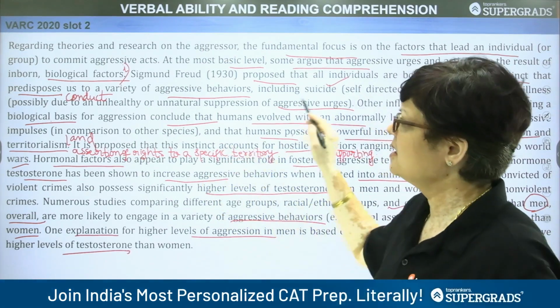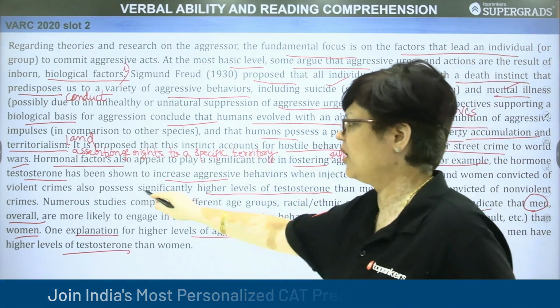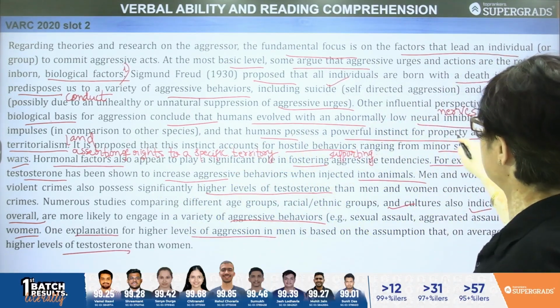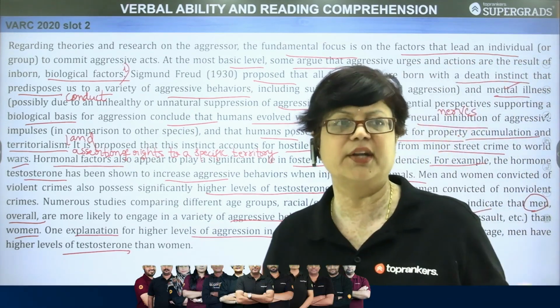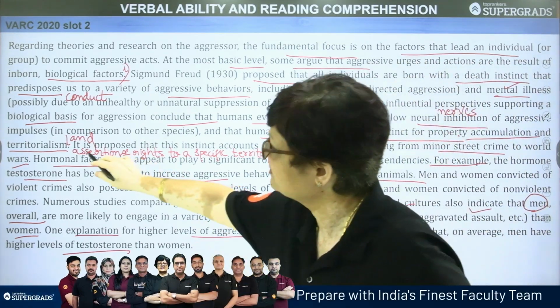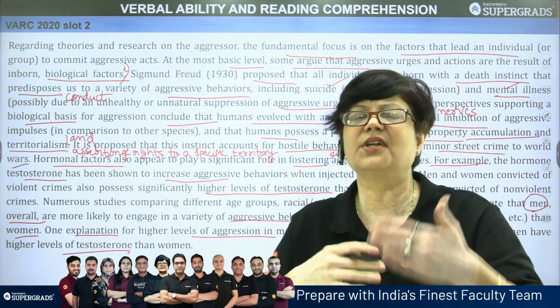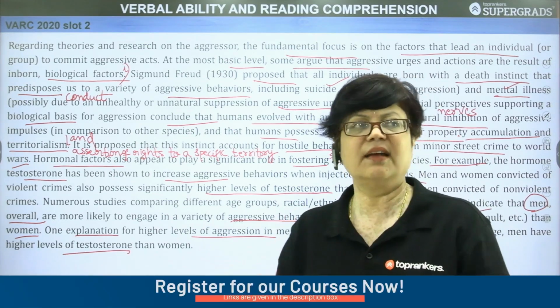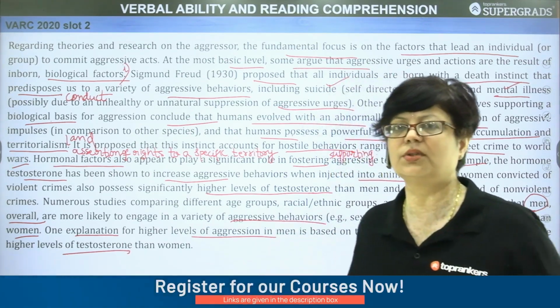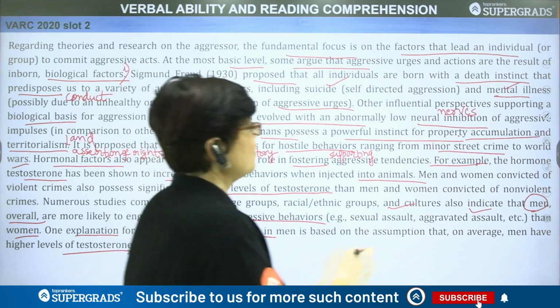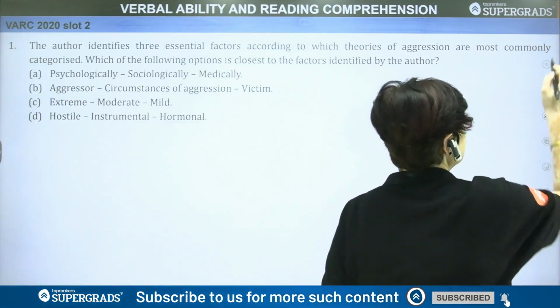So we have also found out the reasons behind these studies. There are biological reasons, then there are hormonal reasons, and then there are social reasons, which are related to accumulation or hoarding of property and land, having a specific right on a particular land. This gives rise to an urge. So, after having summarized the passage, let's go to the questions. Let's do each question now, examining all the options in detail.